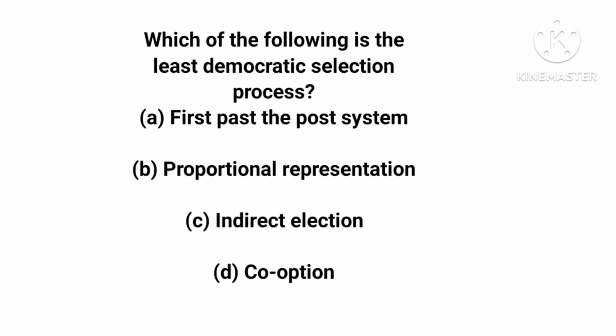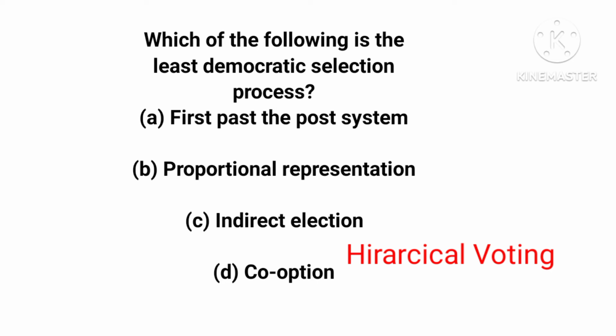Now, option C, indirect election. Indirect election is also called hierarchical voting, or a hierarchical election. It's an election in which voters do not choose directly among candidates or parties for an office. They don't choose the candidates by themselves, but elect people who in turn choose candidates for them.